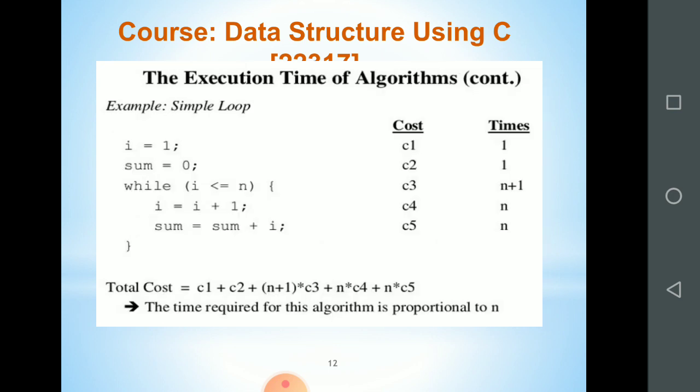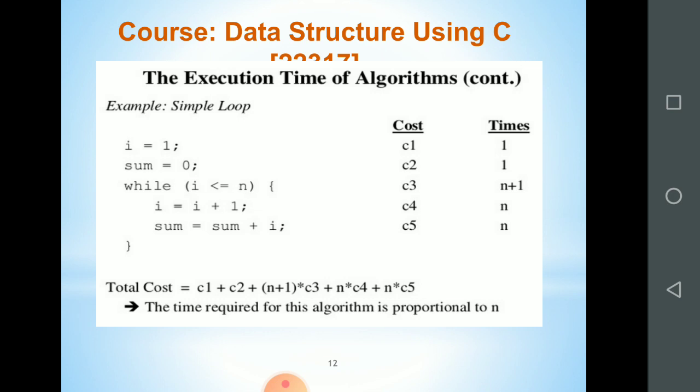In the next one, it is a looping statement. Here the first statement, i is equal to 1, is a simple one, so it requires 1 unit of time. Sum equal to 0 again requires 1 unit of time. The next statement is while i is less than equal to n. How much time will this statement execute? Consider it properly. While i is less than equal to n is a simple statement.